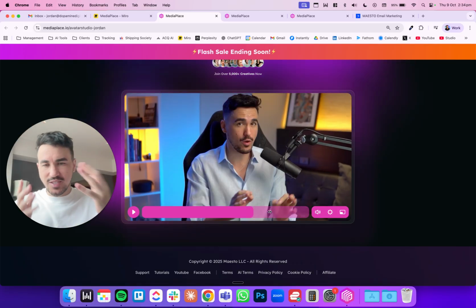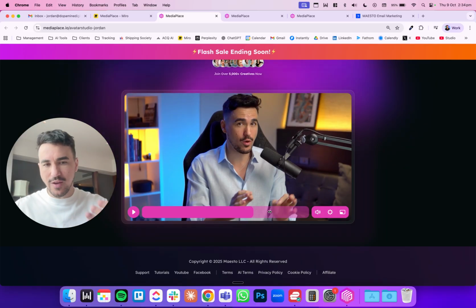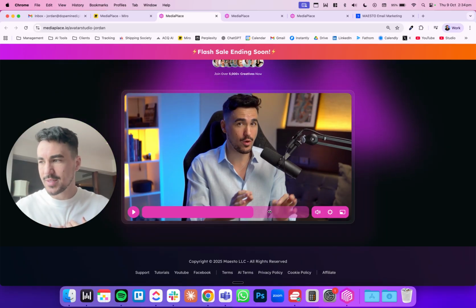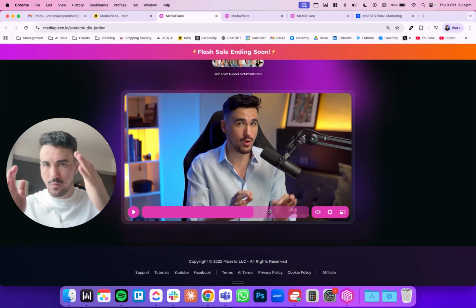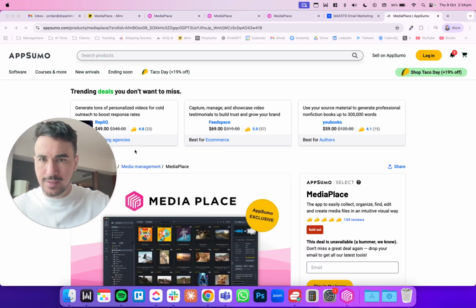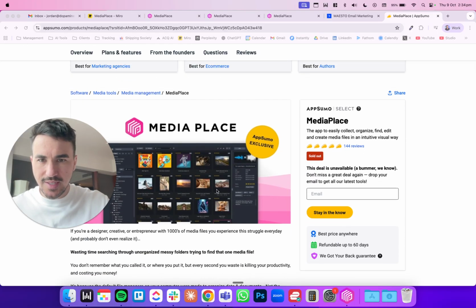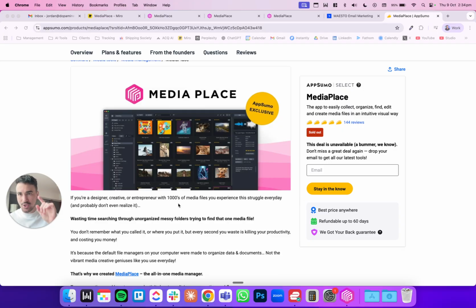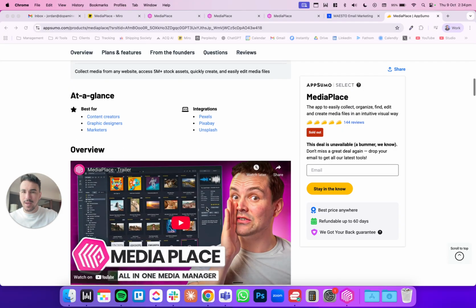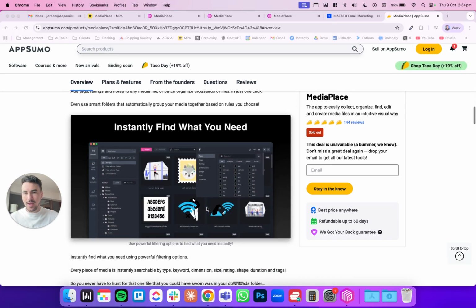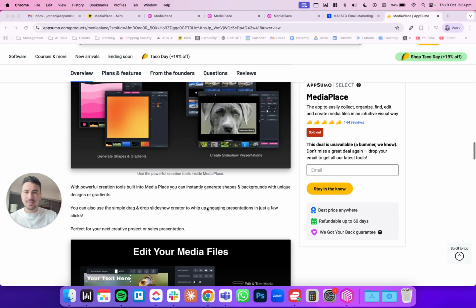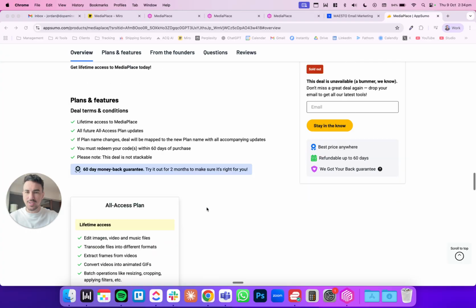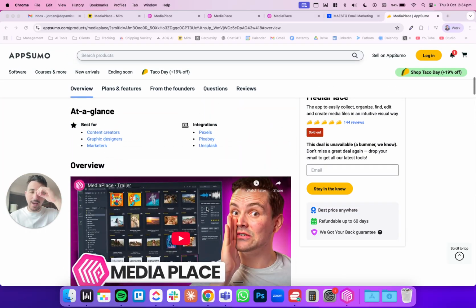Now, and then I justify why we're having to charge them, because they already have purchased MediaPlace, but I think they purchased it for $37 to $57, depending on where they got it. So you can see here that once upon a time, MediaPlace launched on AppSumo as a lifetime deal, and it was purely just a finder on steroids for creatives. There wasn't any AI. But since AI was introduced, we added a whole bunch of extra stuff to it, and people seemed to love it, and it got more and more powerful.